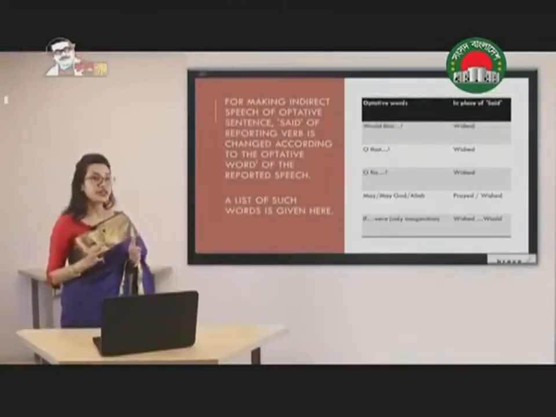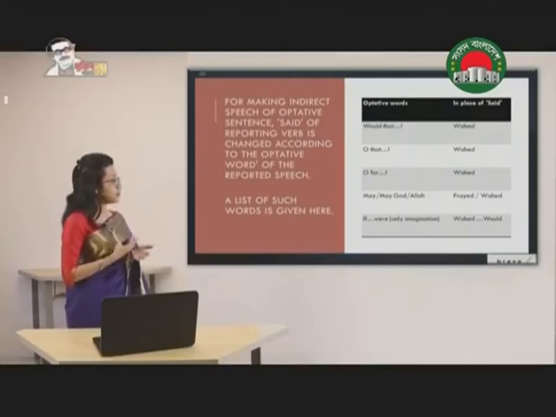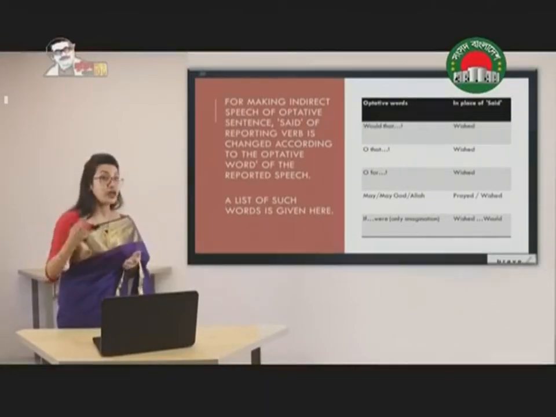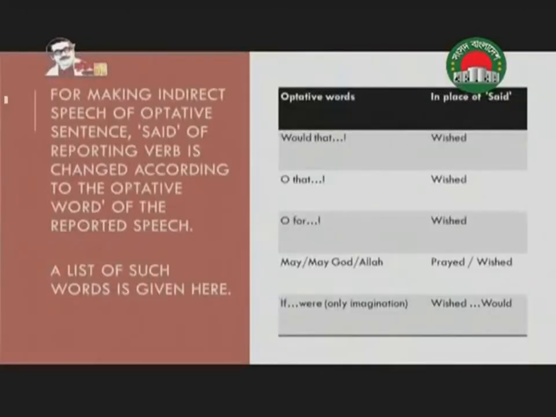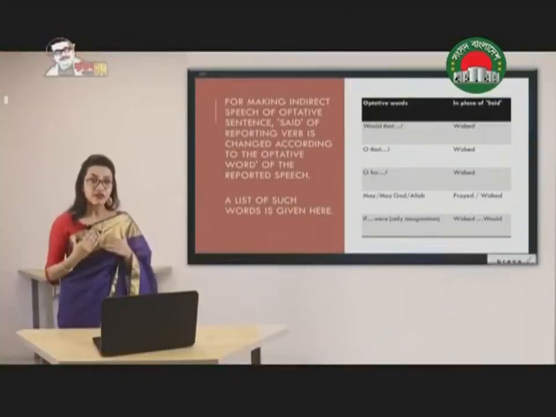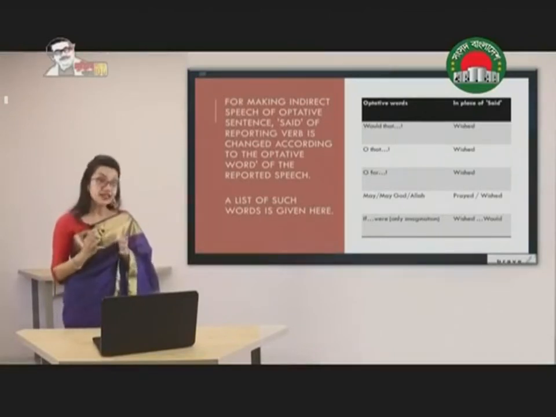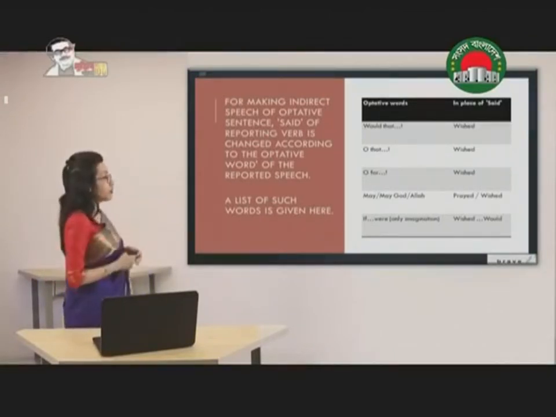Now it's very obvious that if the optative word is may God or may Allah, it's a kind of prayer. So the word or the verb that is going to be replaced here is prayed. You can also use wished here. Now the last one, if dash were, only imagination. So if I imagine something like if I were a bird, this is a kind of imagination that I have. In this expression also, we are going to use wished.